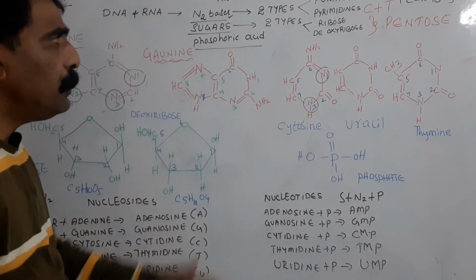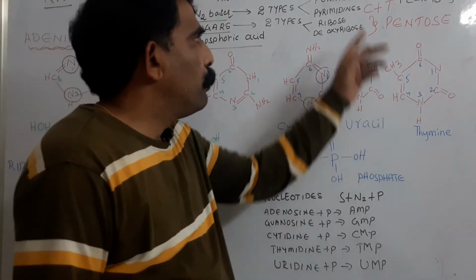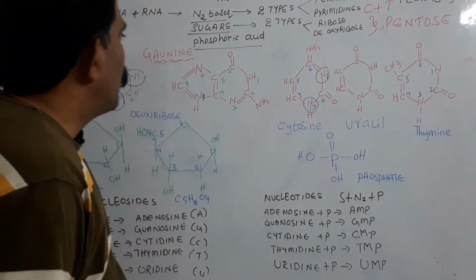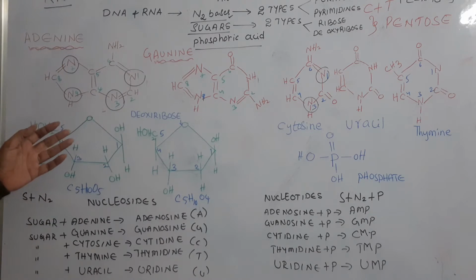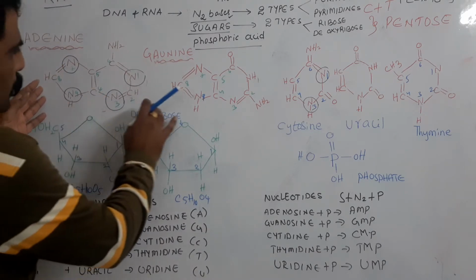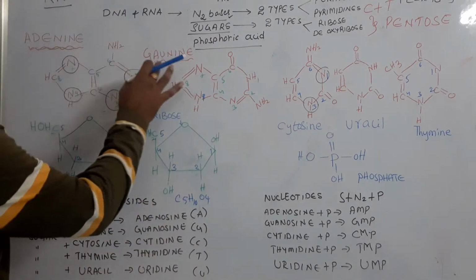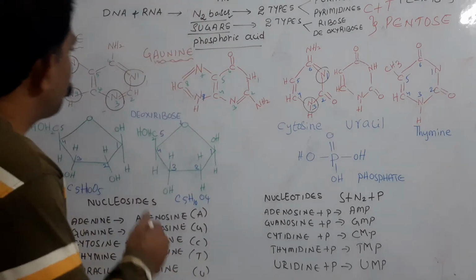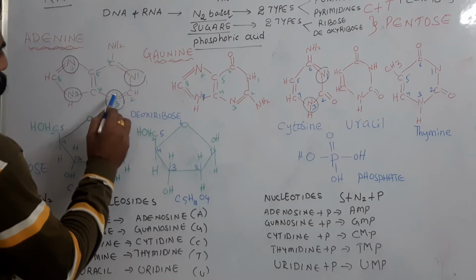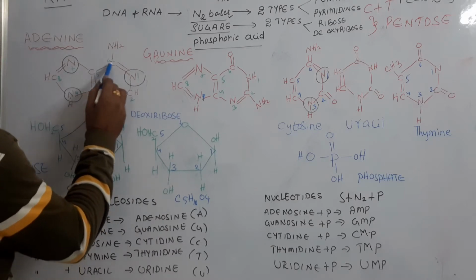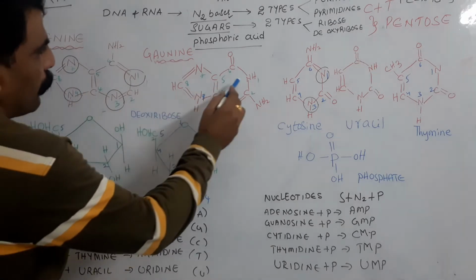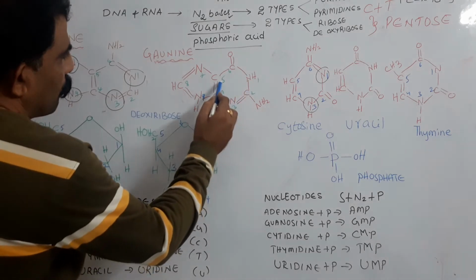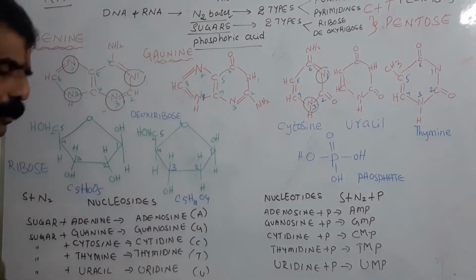Okay, coming to the nitrogen bases, purines and pyrimidines are there. If you see the structure of the purines, here the purines are adenine, guanine. Purines are the 9-membered rings: 1, 2, 3, 4, 5, 6, 7, 8, 9. Even here also 1, 2, 3, 4, 5, 6, 7, 8, 9.